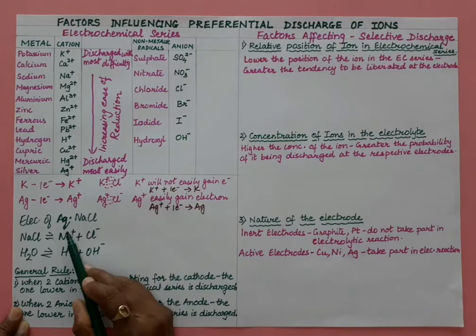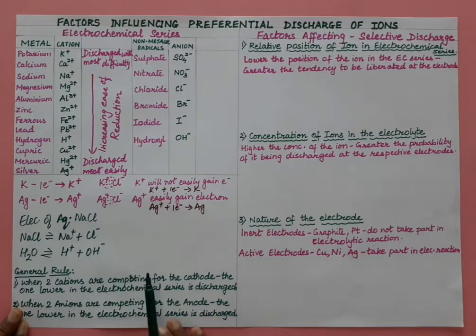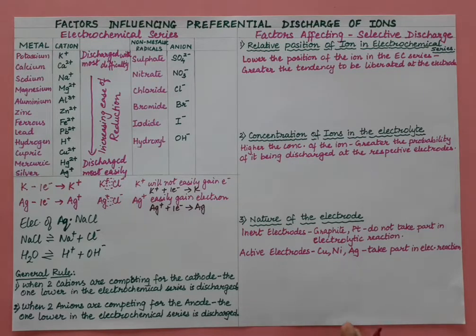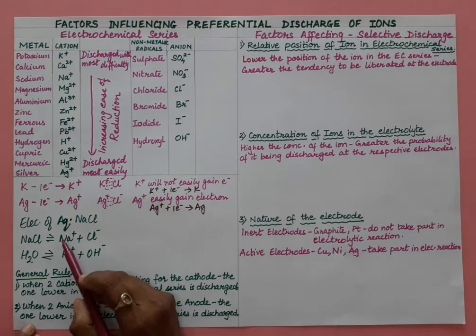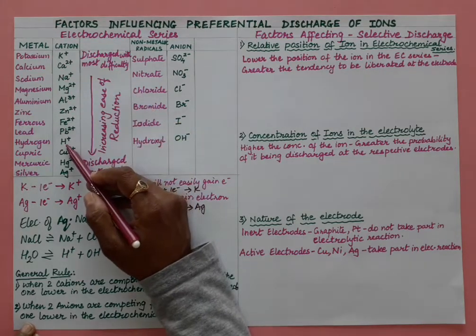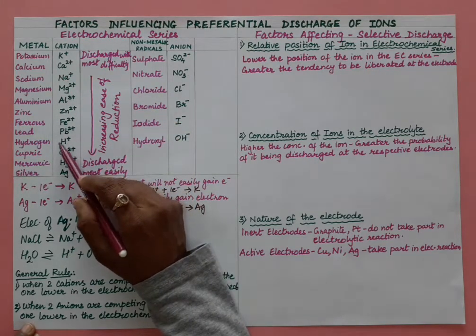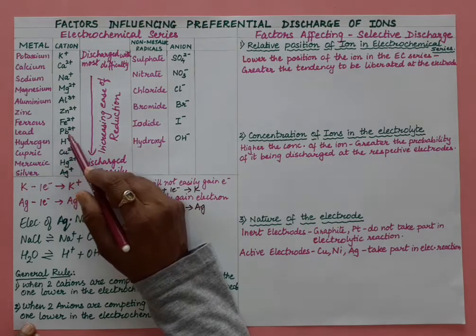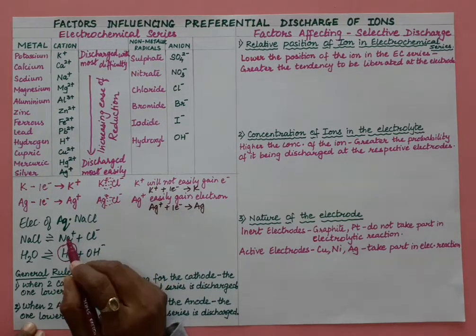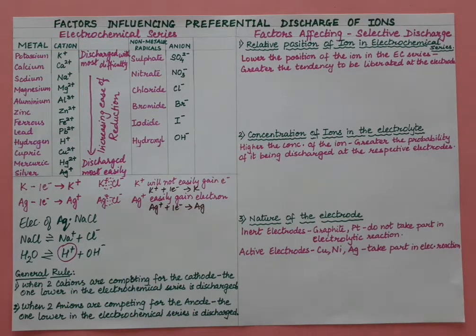So there are two cations competing and two anions competing. Which one will get discharged first? That we have to understand. Between sodium ion and H plus ion, sodium ion is above and H plus is below. The one which is lower in the electrochemical series will easily get discharged. So the H plus ion will get discharged, not the Na plus ion, right?